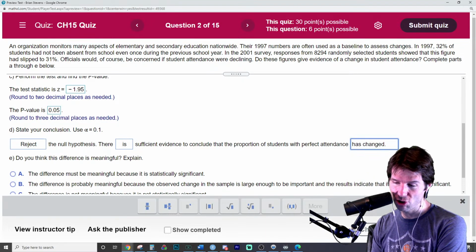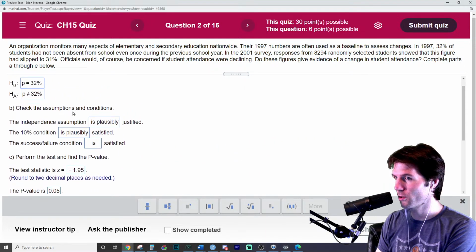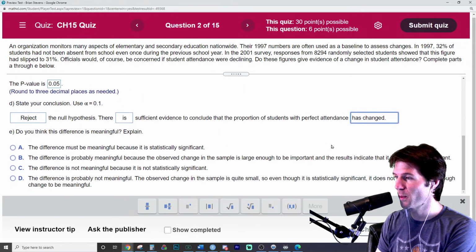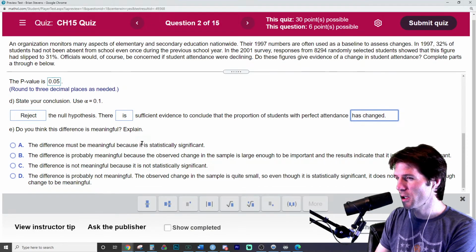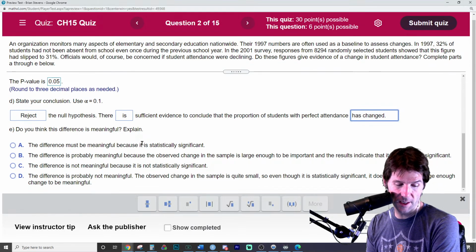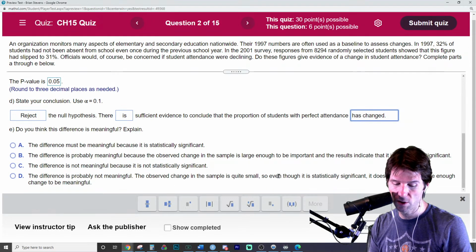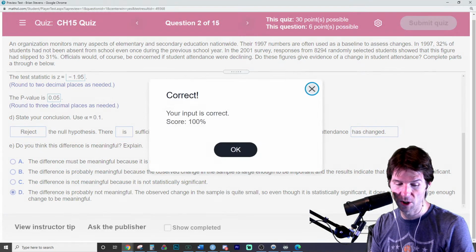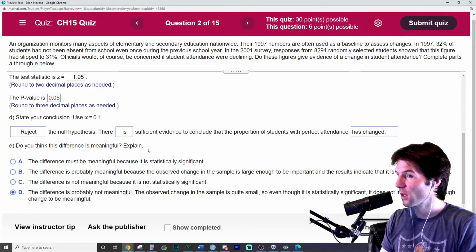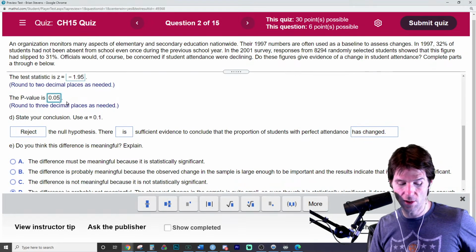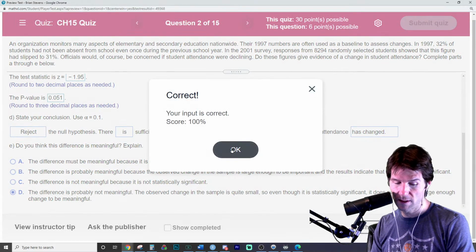We're looking to see, has it changed? So remember, our null and our alternative, we're seeing if there's a change. That's why we're picking change right there. This is only a difference of 1%, so the difference is probably not meaningful. The observed change is quite small, so even though it is statistically significant, it doesn't indicate a big change. And we got it by guessing it. It was close enough, and there's the exact answer.